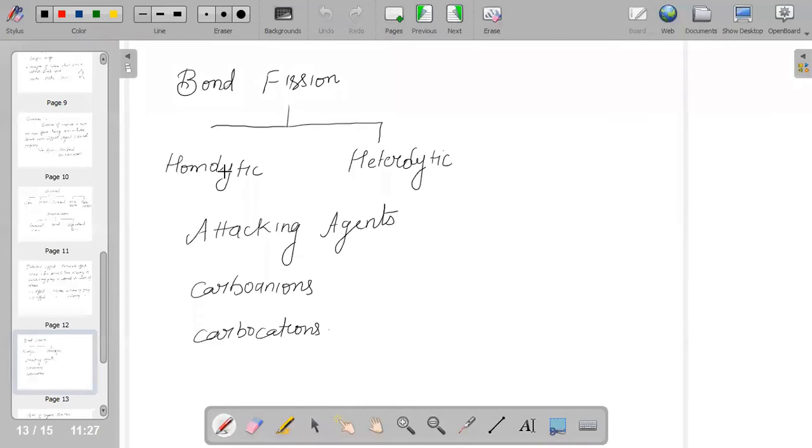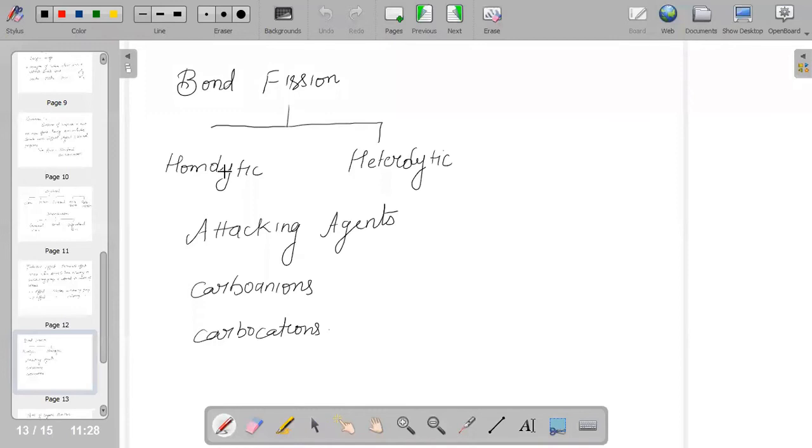Or if we talk about carbanions, they are carbon with 8 electrons and they will be electron rich. They act as a Lewis base and they are formed as a result of heterolytic fission. So there are certain properties which exist because of the bond fission. Whenever a reaction is going to take place, the attacking agent attacks and the product is formed.